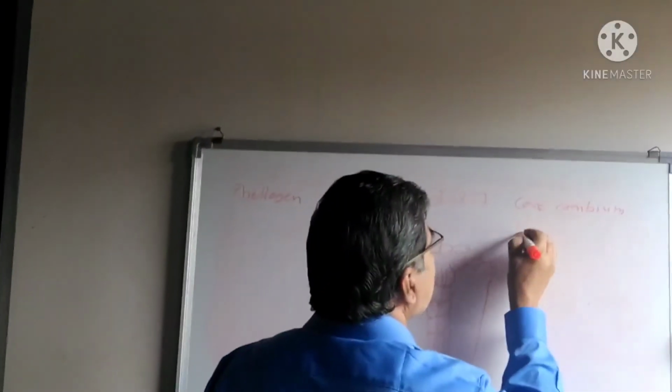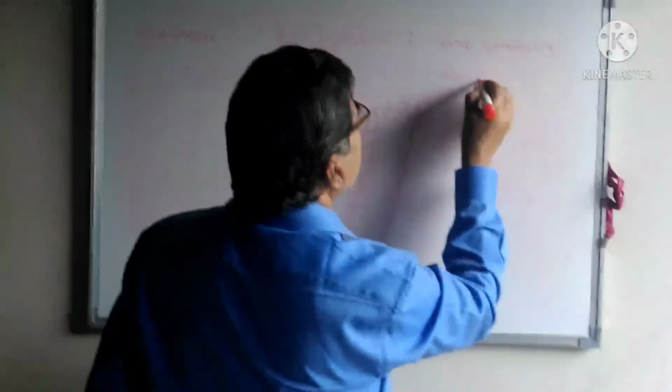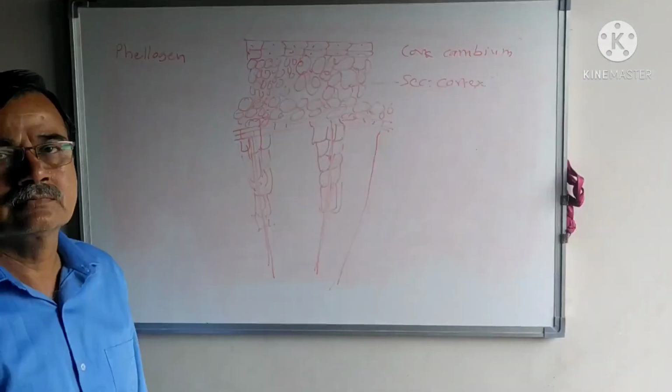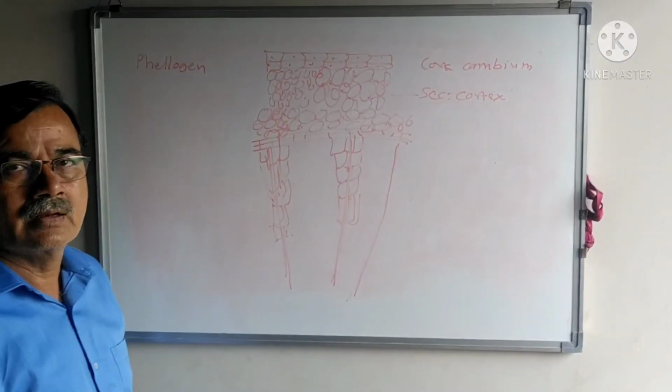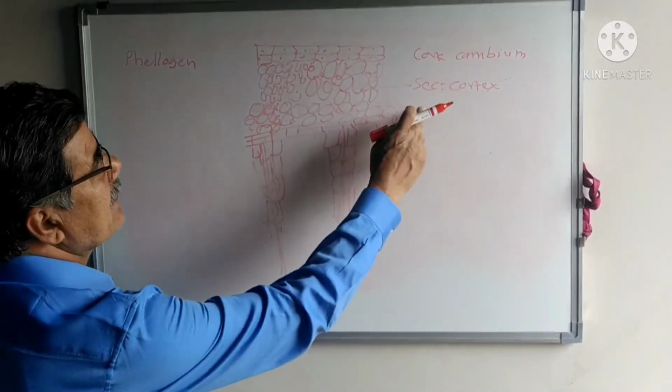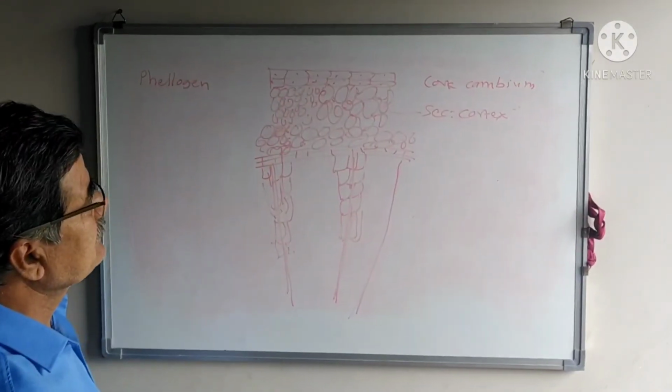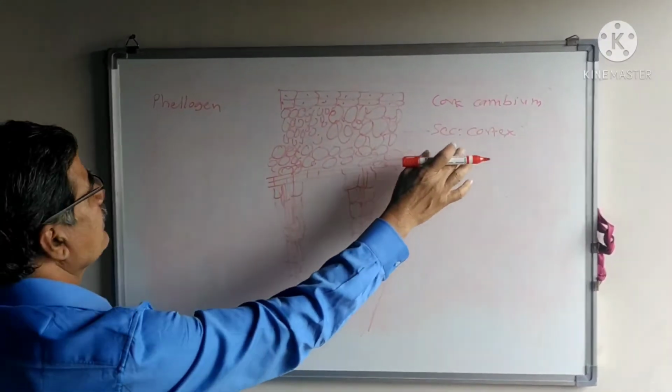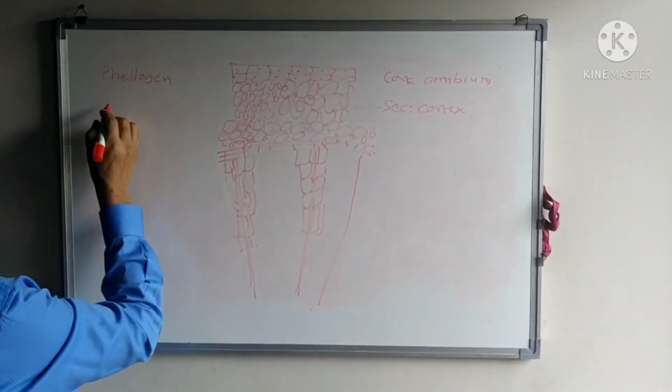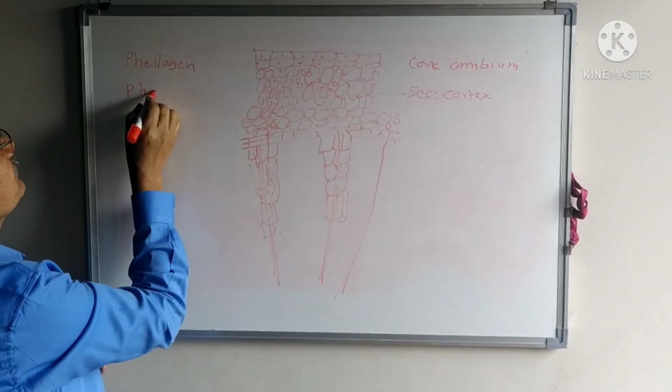secondary cortex, also known as the secondary pericycle, and scientifically it is known as the phelloderm.